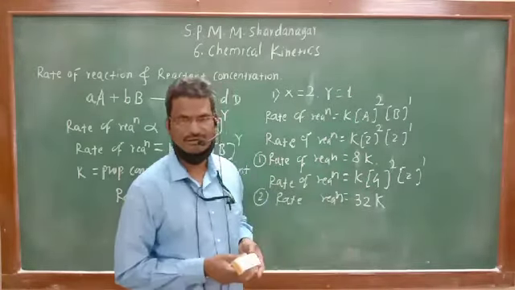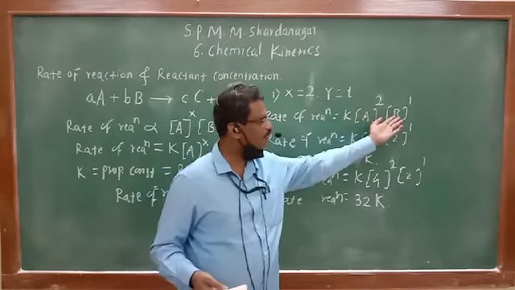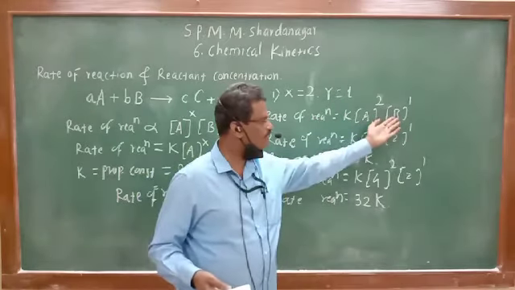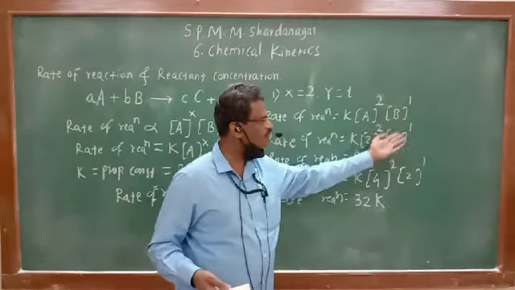If we increase the concentration of B, what will happen? If concentration of B is doubled, simply it is 1, so rate of reaction will be doubled. But since here A squared is there, if the concentration of this is doubled, rate of reaction will be increased by 4 times.